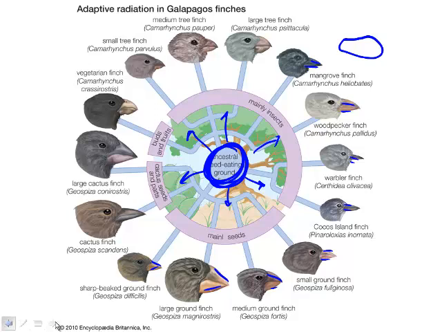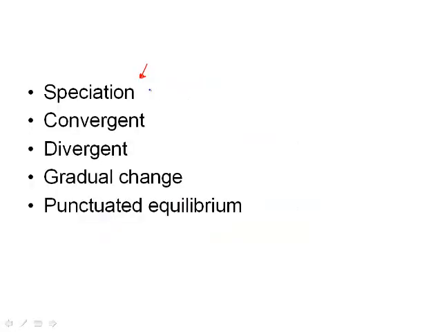Okay, so this is what we're looking at. Make sure you know speciation, what causes different species to occur. Make sure you know the two types of ways that evolution can take, and then also the speed of it.